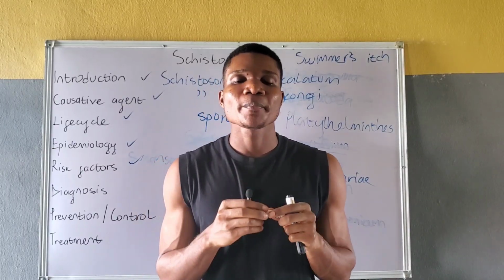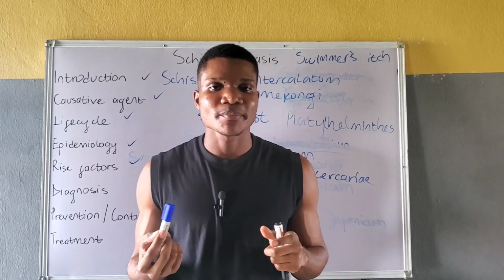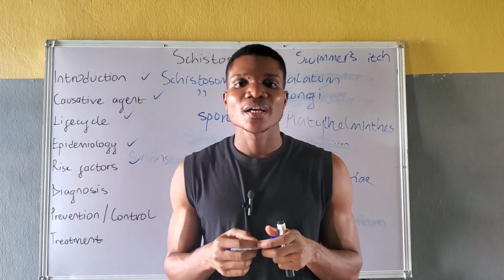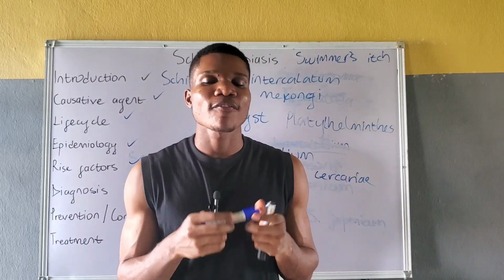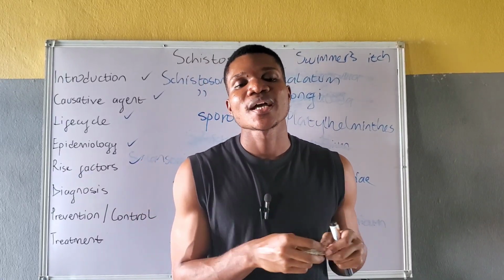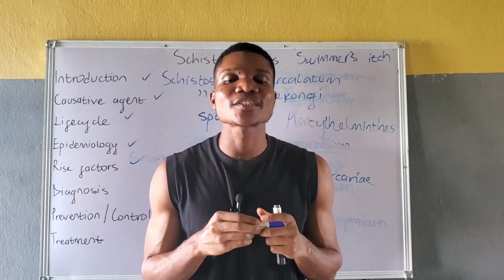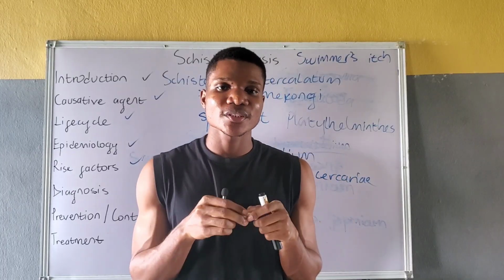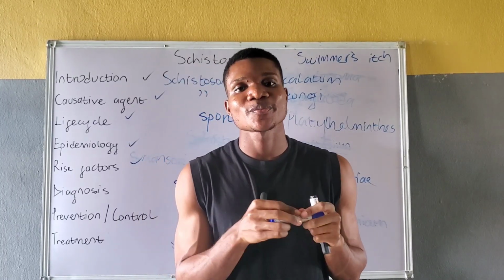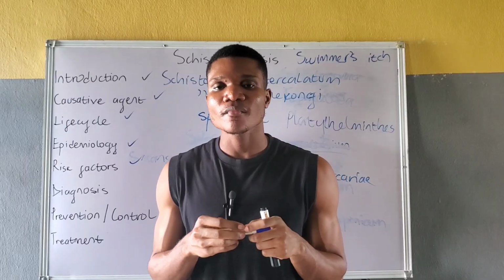Also, stool microscopy using direct wet mount, Kato-Katz technique, and formol-ether concentration techniques are used to detect eggs of Schistosoma mansoni as well as Schistosoma japonicum.